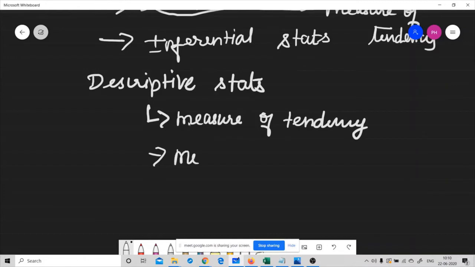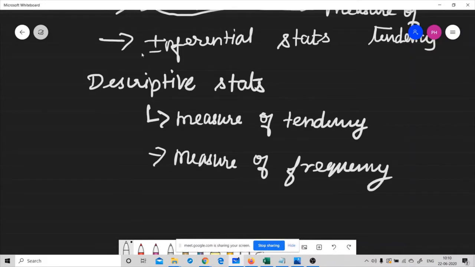The other one is the measure of frequency. In this measure of frequency, we can calculate the count, percentage, and frequency. It will show how often something occurs, and you use this when you want to show how often your response is given. So if you want to check how often a response is given for a particular variable, we can use this measure of frequency.